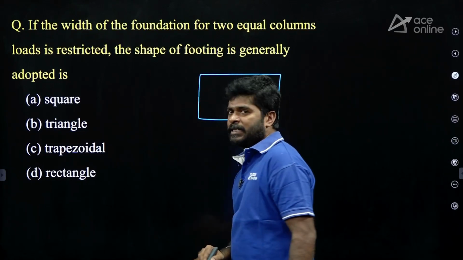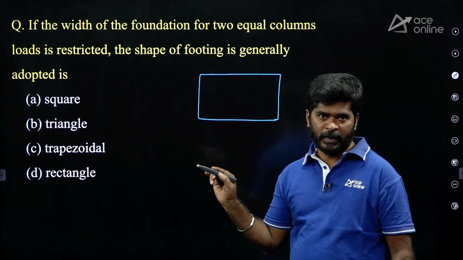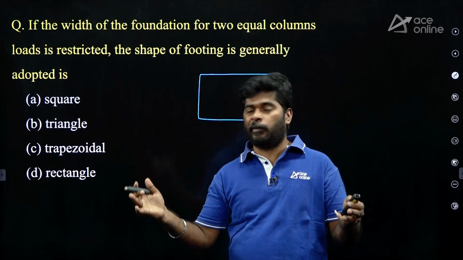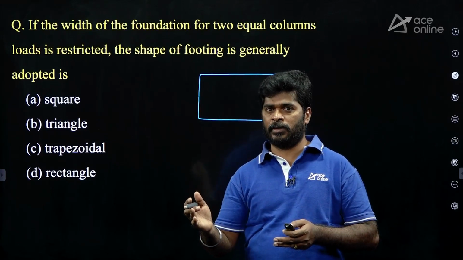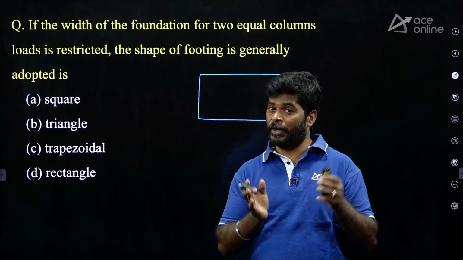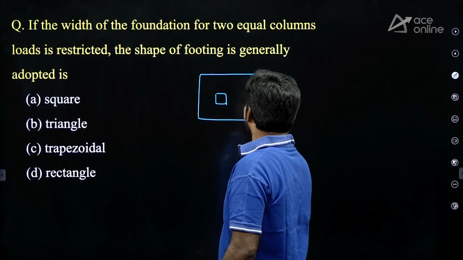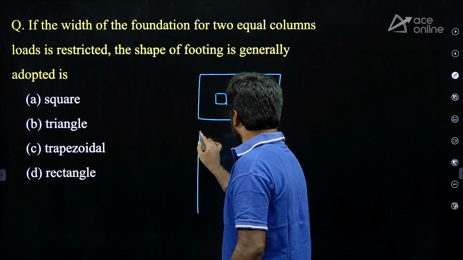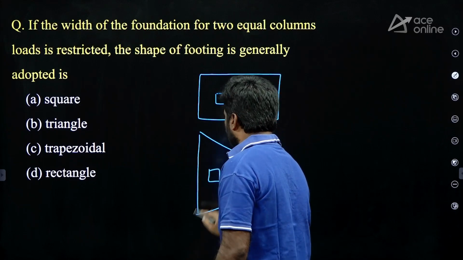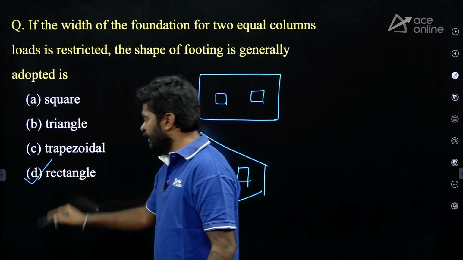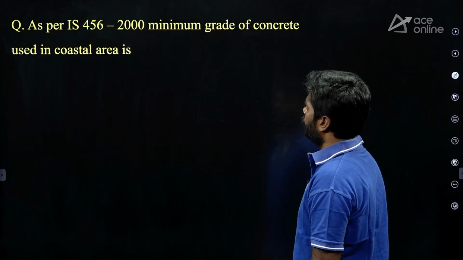When width of footing is restricted, the best one is a rectangular combined footing. Already decided to go for combined footing. Here we have to select the shape, whether it is a rectangle or a trapezoidal. Mostly we use these two shapes. When width is restricted, you can go for a rectangular combined footing. If length is restricted, then you can go for a trapezoidal combined footing. Now the correct answer is D, rectangle. Right. Coming to the next one.